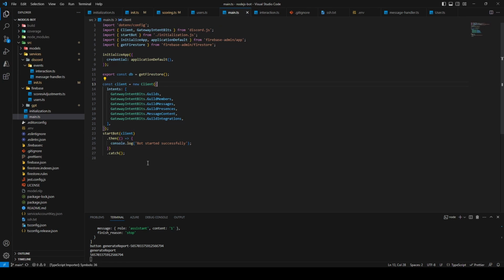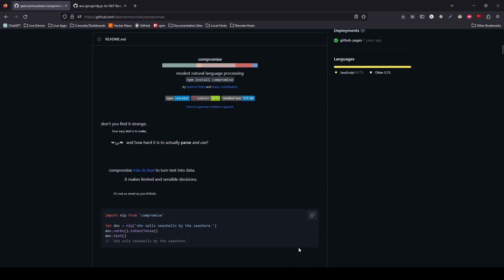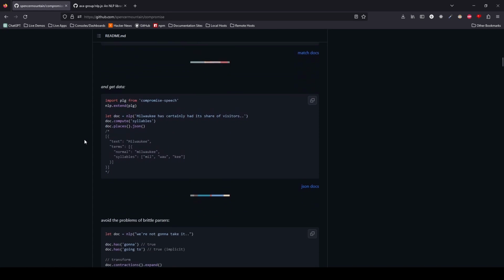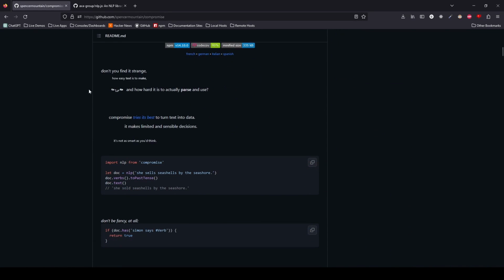So this bot is a lot simpler than it used to be. I've had 3 iterations so far, and the current one is probably the architecture that I'm going to stick with. The first version that I built used this Compromise library to extract keywords and phrases out of individual sentences.